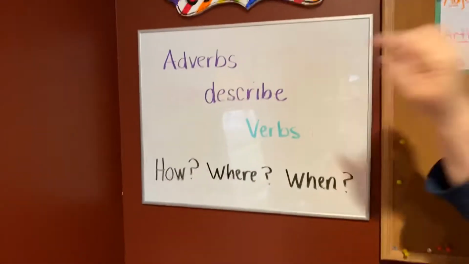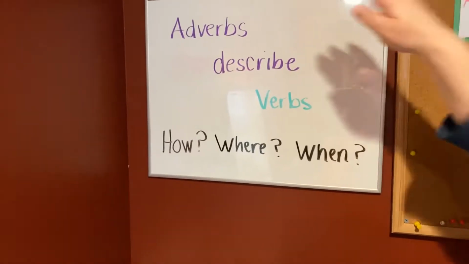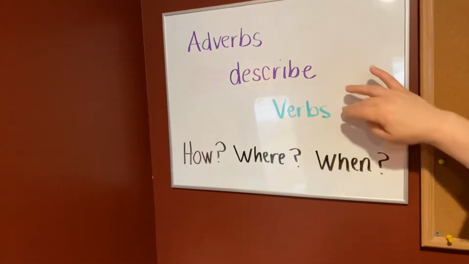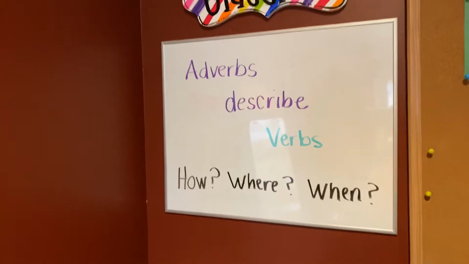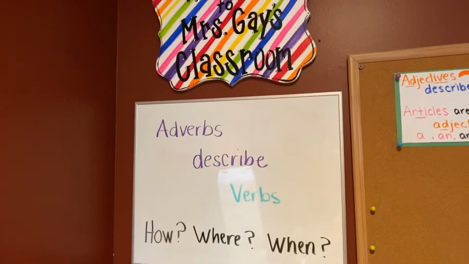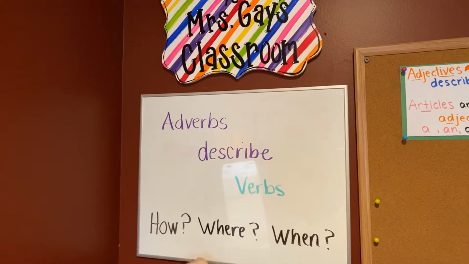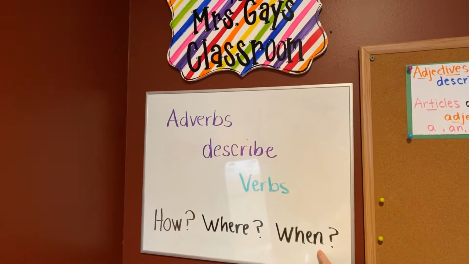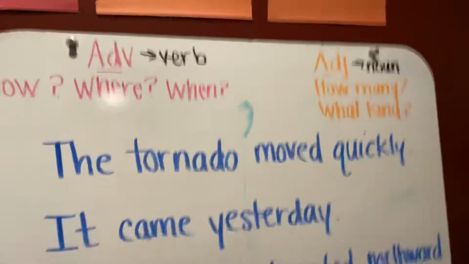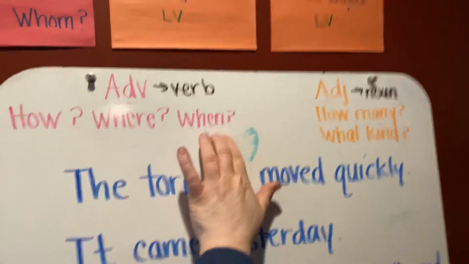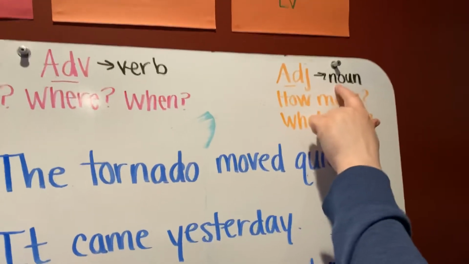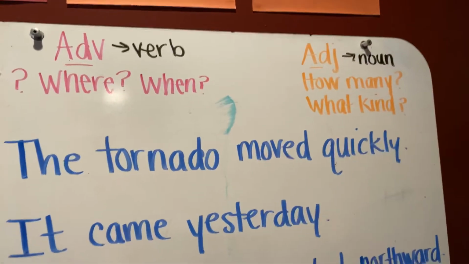If you want to write this on an index card so that you can refer to it as you're working, that would probably be very helpful. Now, today we're going to start talking about adverbs. Adverbs describe verbs and other things, but we'll learn that later. Adverbs describe verbs, and they answer the questions how, where, and when. So let's look up here at the board. I've got both of those written: adverbs describing verbs and the questions they answer, and adjectives describing nouns and the questions they answer.